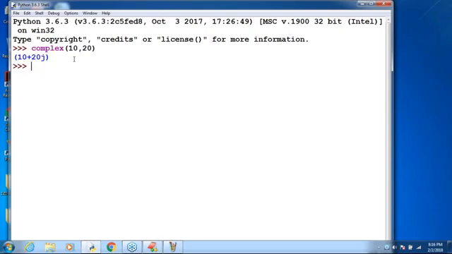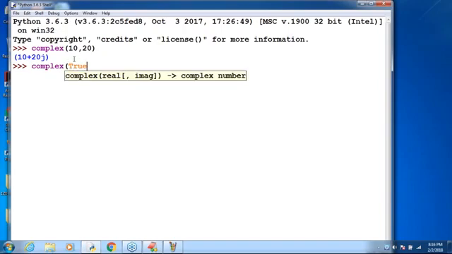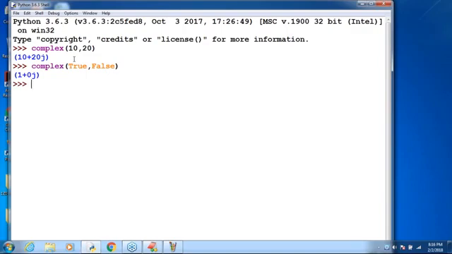Next, complex of True comma False I'm taking. What is the answer? 1 plus 0j. Next, complex of 10 comma 20.5. The answer is 10 plus 20.5j. Not an error. Why are you expecting an error? Because the real part and imaginary part can be either an int value or a float value. No problem at all.